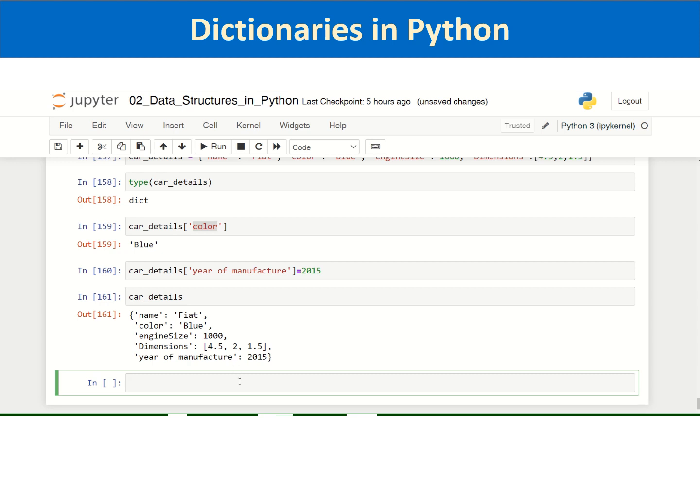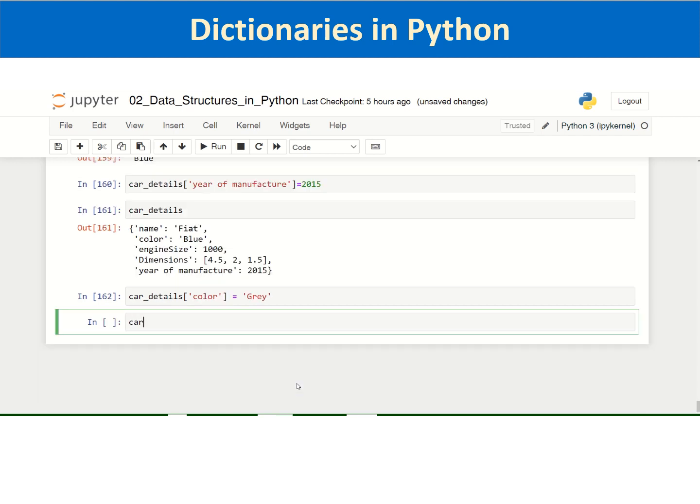Therefore, car details, the dictionaries are mutable, unlike tuples and like lists, they can be altered. And each key is associated with a single value. We have talked about it. And what if you provide a new value to the existing key? Say I am saying car details color, I am passing the value, the string gray, to this dictionary key.